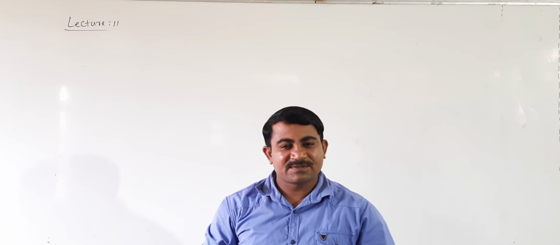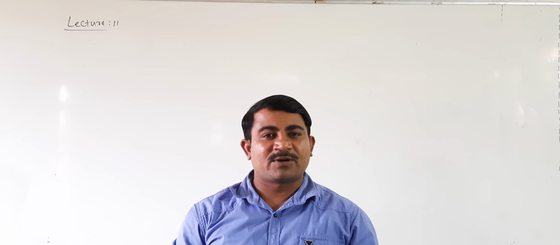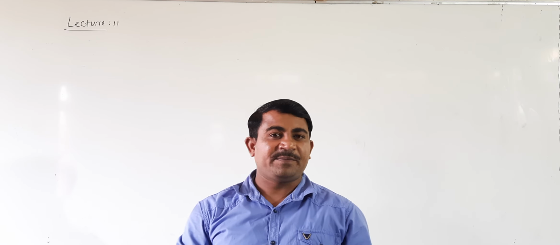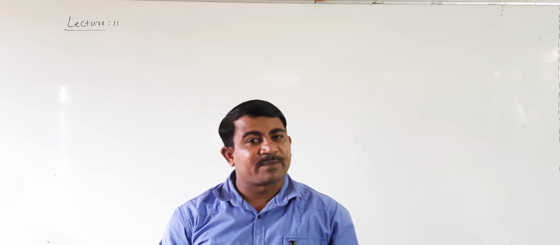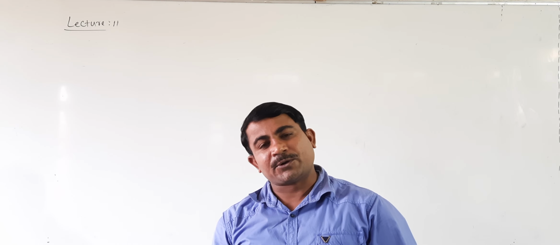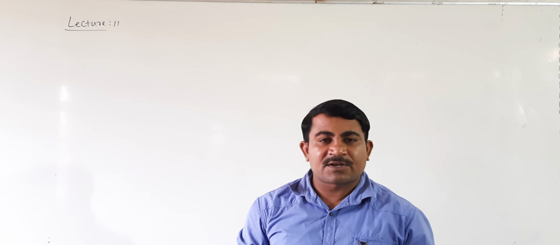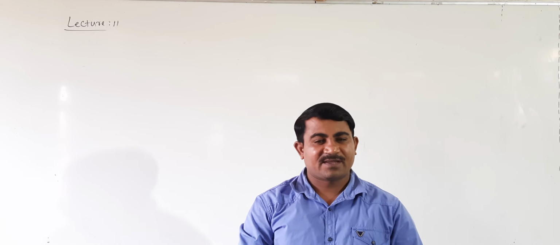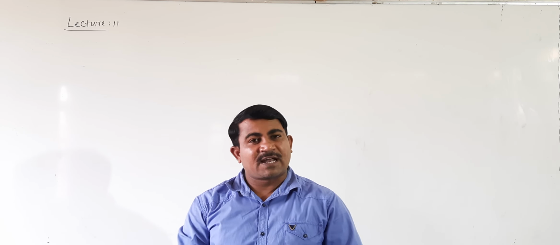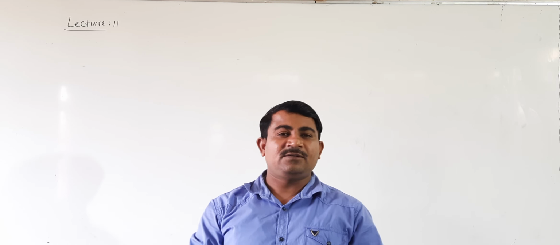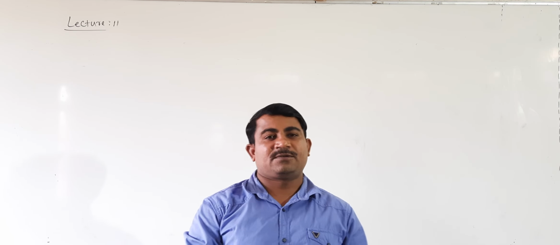In the previous class, we were discussing kinematic equations. V is equal to U plus AT, S is equal to UT plus half AT square, V square minus U square is equal to 2AS. For uniform acceleration, we calculated these by graphical method and by integration method. Right? Now in today's class, let us take one more additional equation of motion.